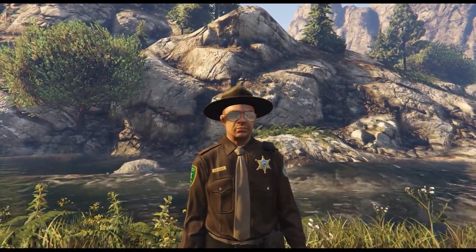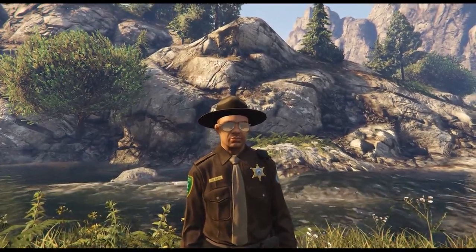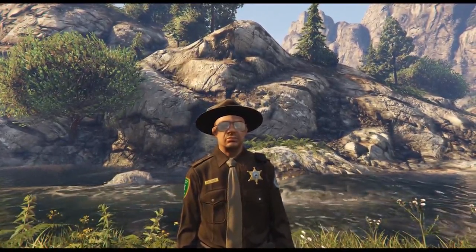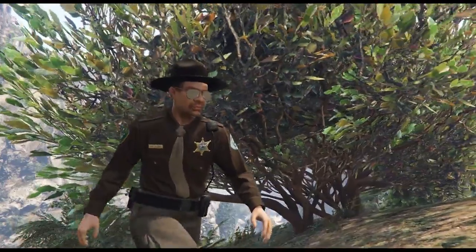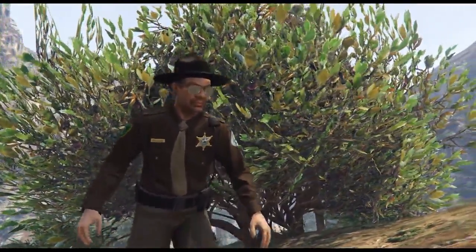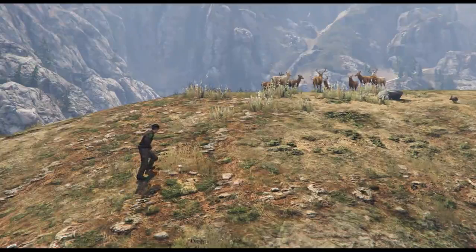Welcome to Chiliad National Park, a fictional wildlife reserve containing thriving ecosystems and organisms. We gotta be really quiet because we're approaching a population of deer up ahead.